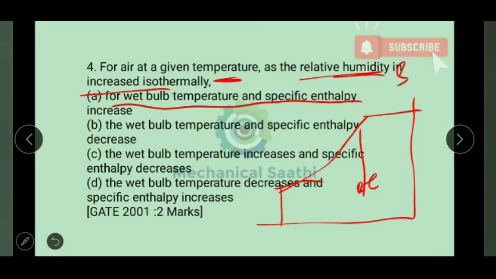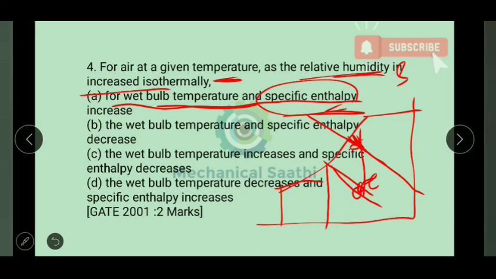So here it is telling that wet bulb temperature and specific enthalpy increase. Okay, so the wet bulb temperature will be somewhere here, and the temperature corresponding to this value is the wet bulb temperature of this point. So we can say wet bulb temperature is increased. Next, specific enthalpy also increases, corresponding to these enthalpy lines. So wet bulb temperature also increases and specific enthalpy also increases. So option A will be the correct answer.